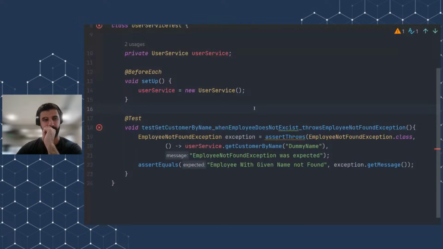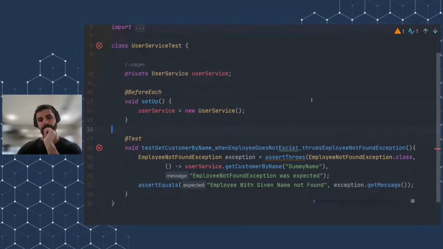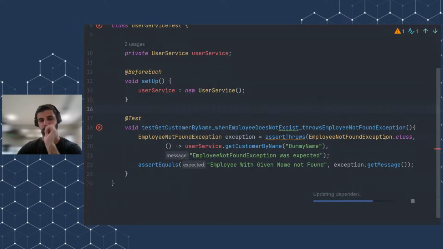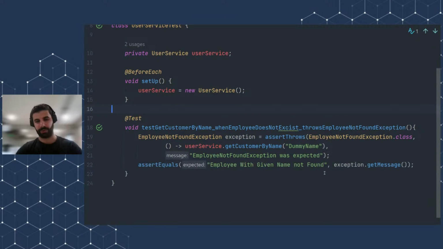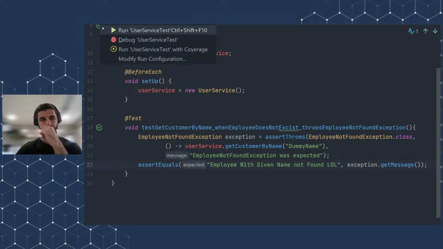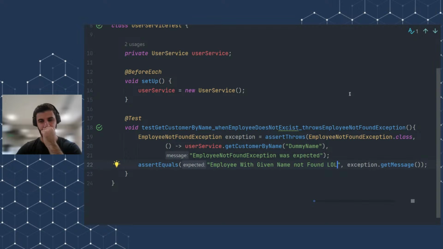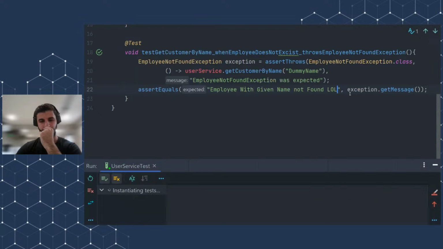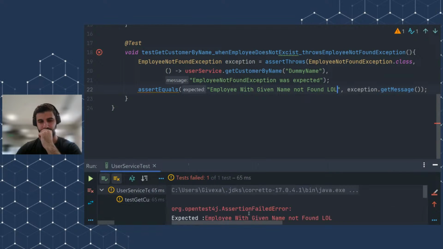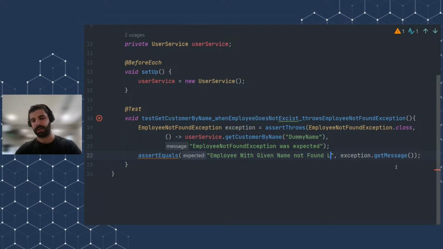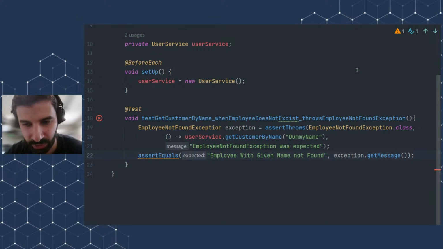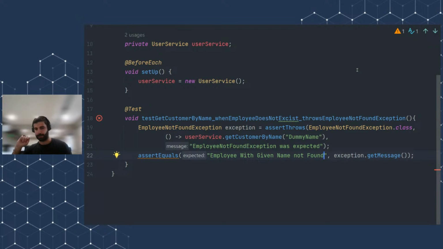And if I run this now, we are not only expecting employee not found exception, we are also expecting that the detailed message is correct for this exception. If I, for example, write here lol, and if I run this now, it will fail because they are not the same. Let's just check it. Yeah, it failed. As you can see, the message I expected was this, and it was different. I also mentioned to you guys that get message is not only used for printing logs, it's also very useful for testing purposes.